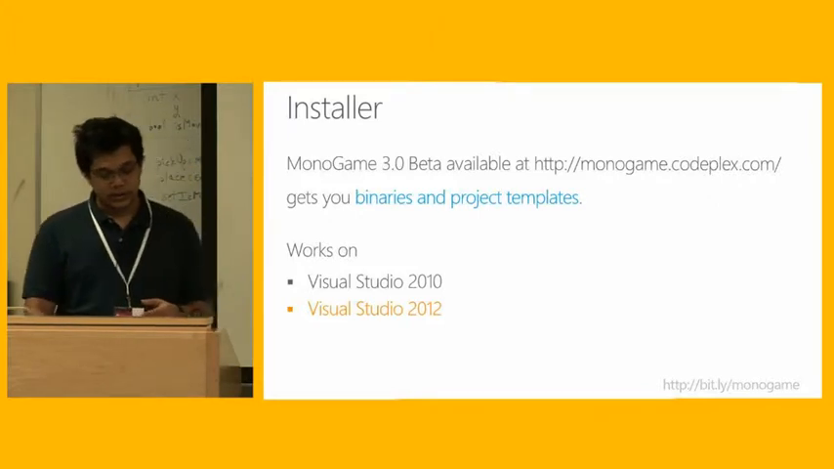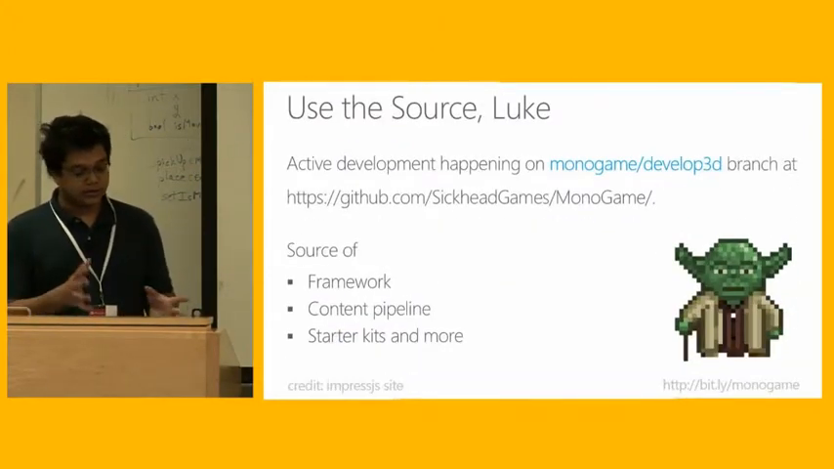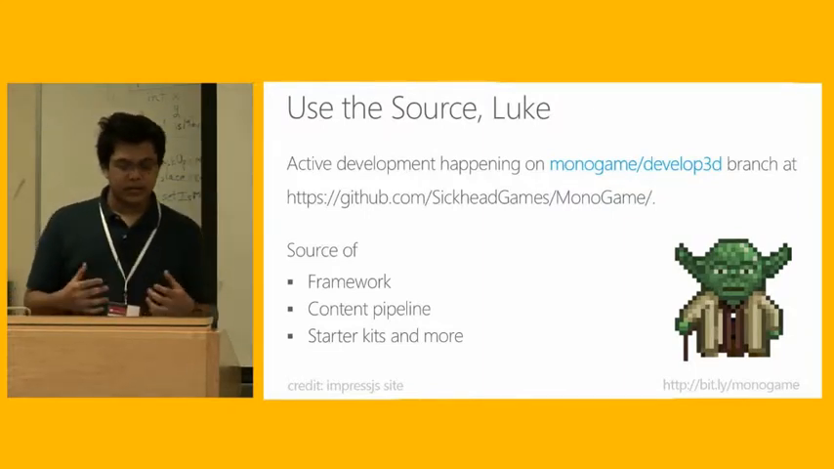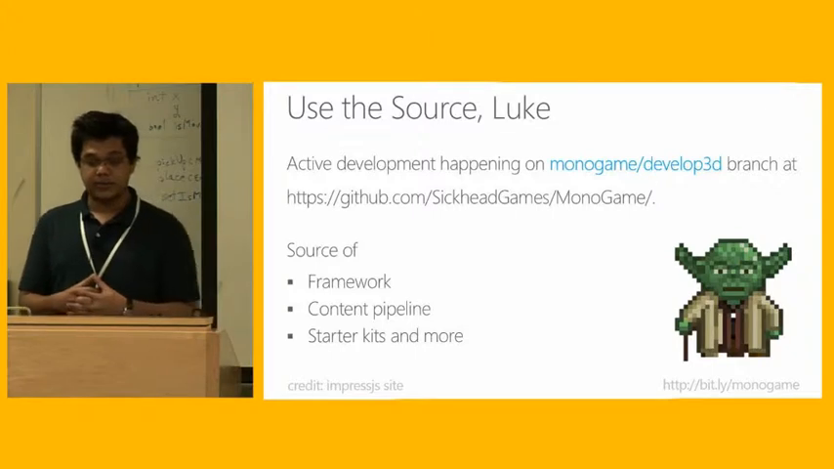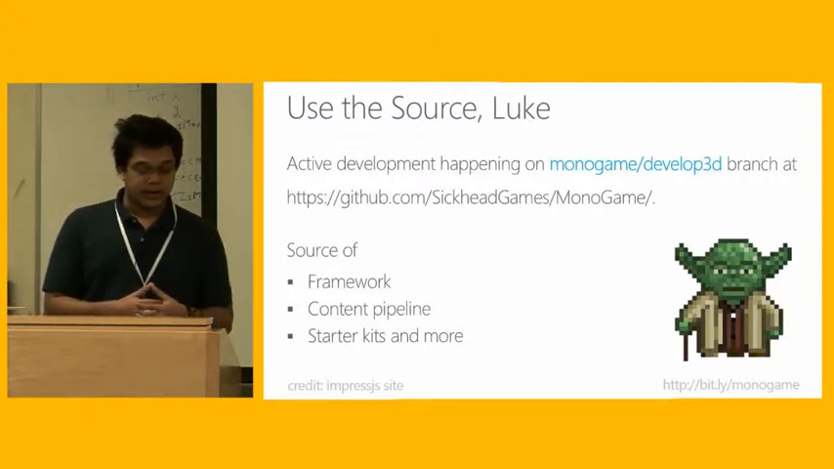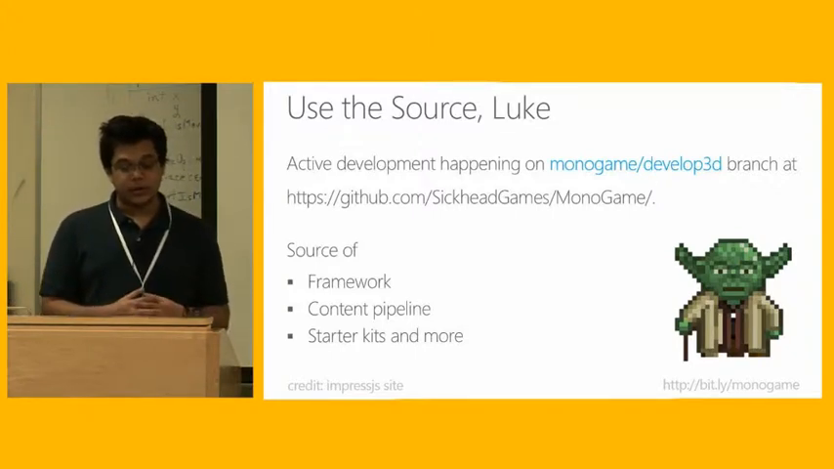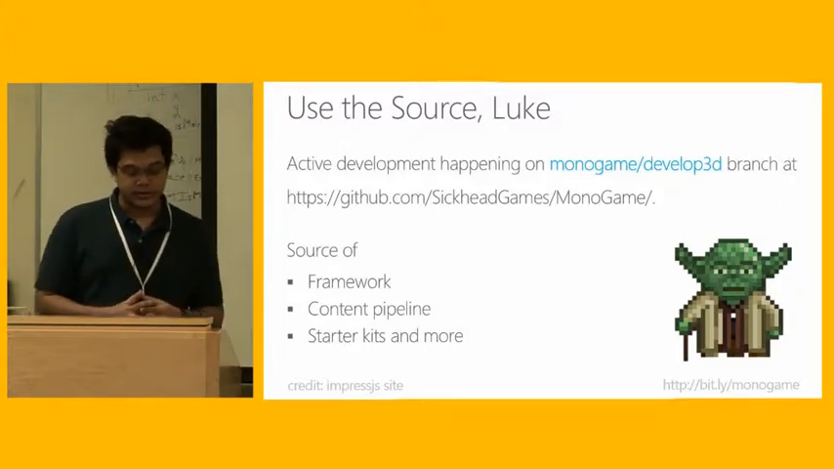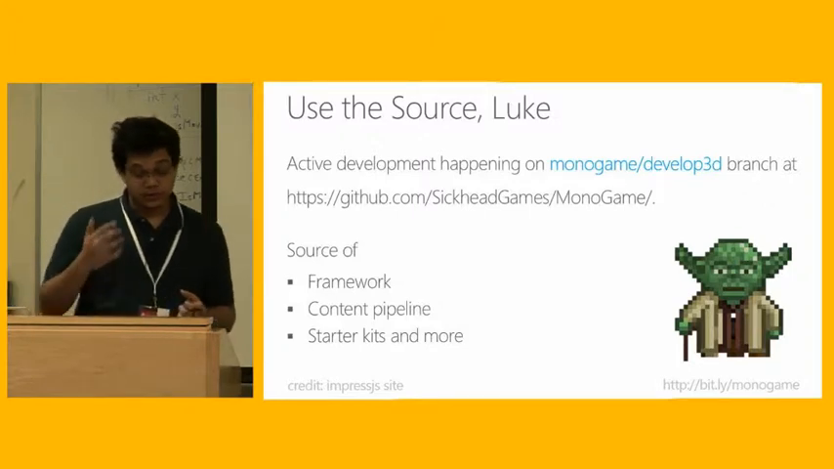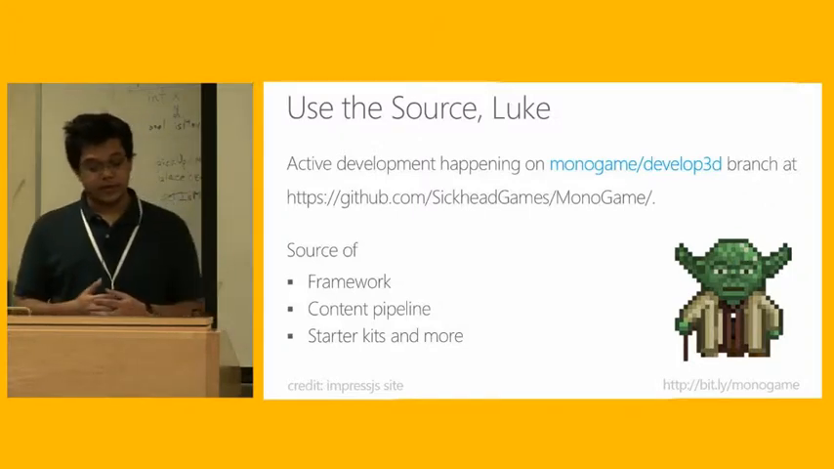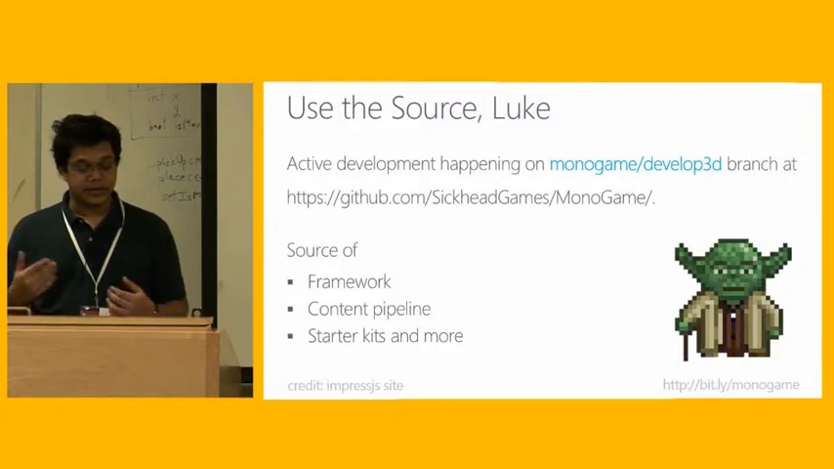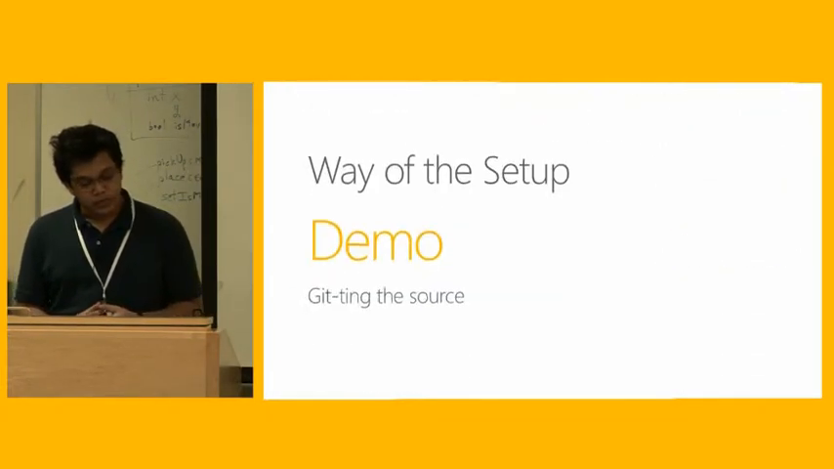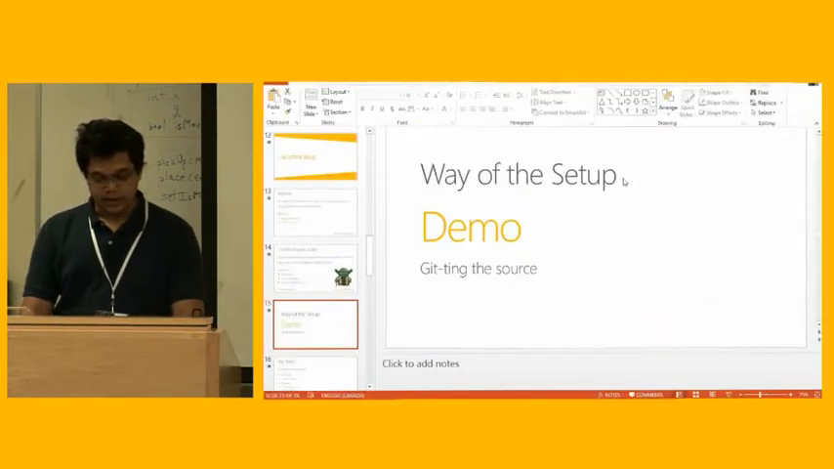So you can use the installer, or we can use the source, because really there is a lot of active development happening on the MonoGame develop 3D branch, and it gives you all the source of the framework, the content pipeline, the starter kits, and there's plenty more that you can see. So really, you should consider downloading the source from GitHub, because as things get updated, you will get them as it happens. So let's look at the demo for how to set it up.